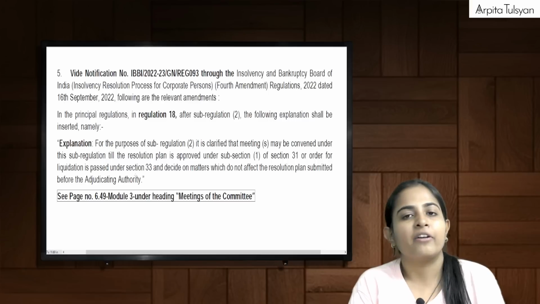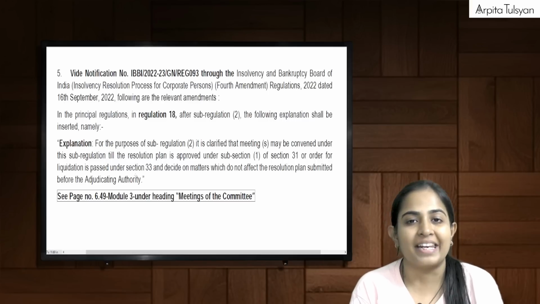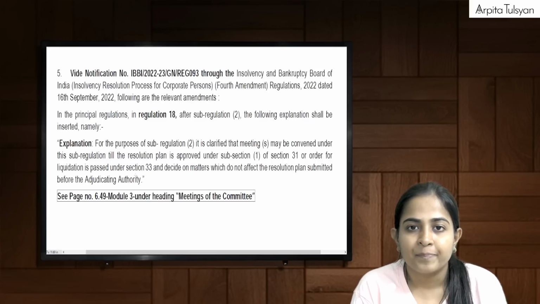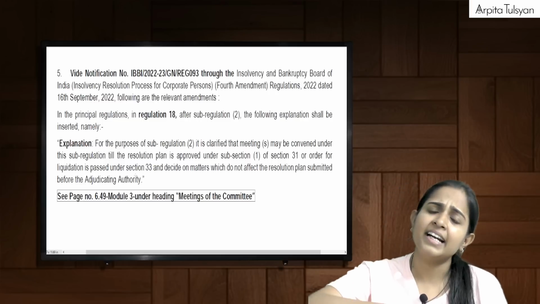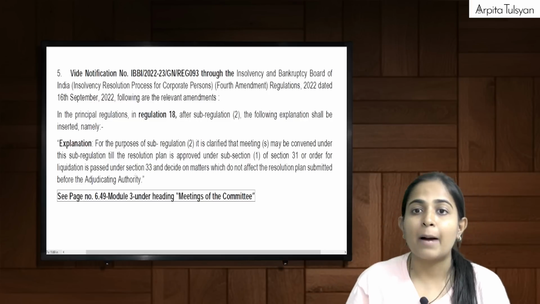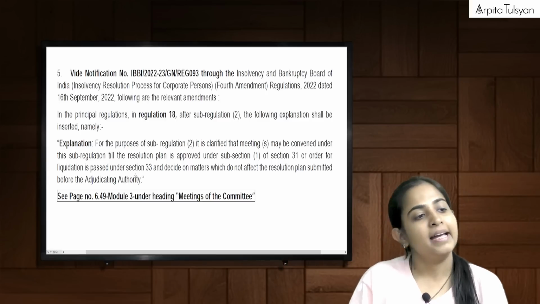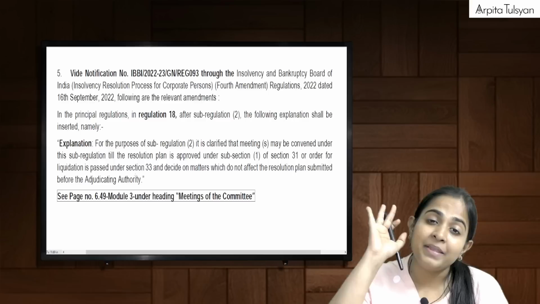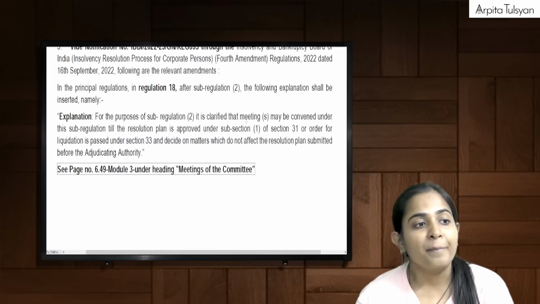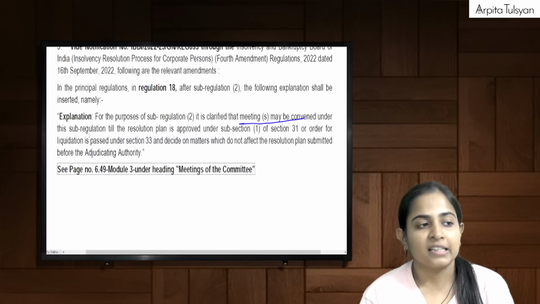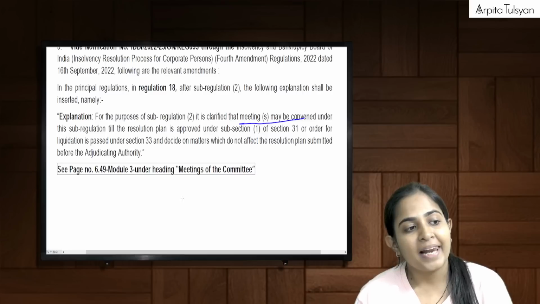So now, generally, they conduct the meeting for the resolution plan, right? Can they conduct a meeting for other purposes also, about the working of the corporate debtor after the plan is approved and all those things? Yes. So till what time can they convene the meeting? Meetings may be convened under the sub-regulation till the plan is approved.